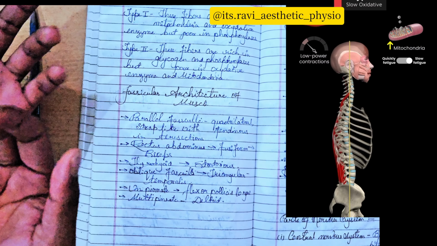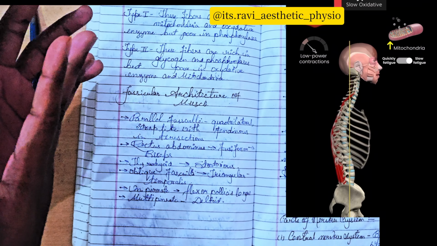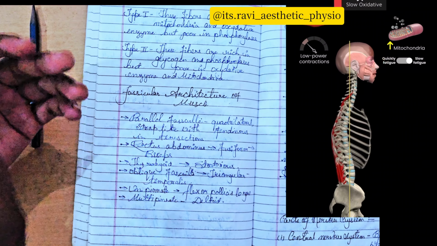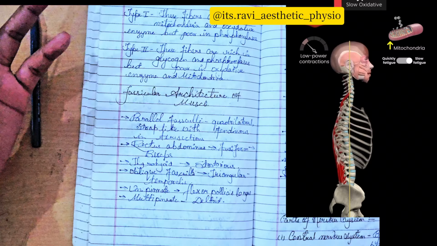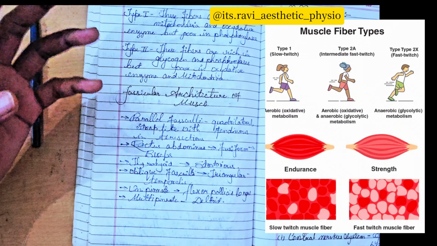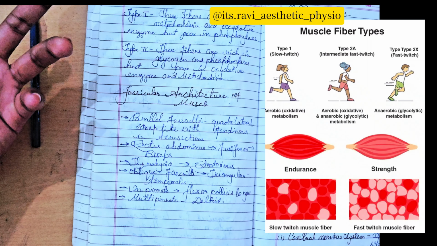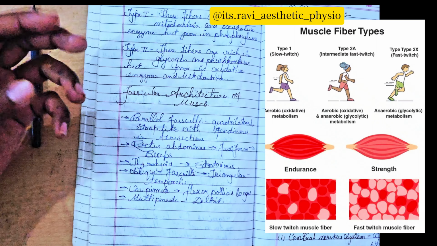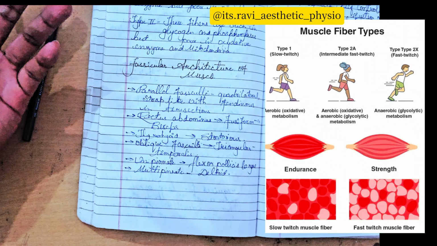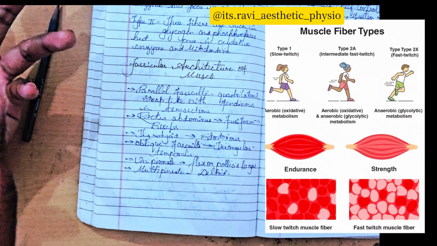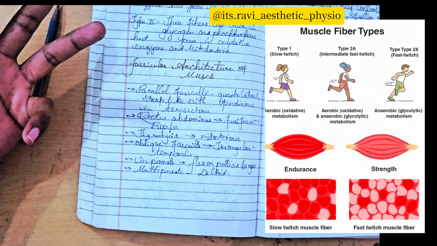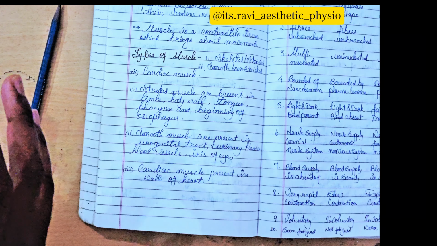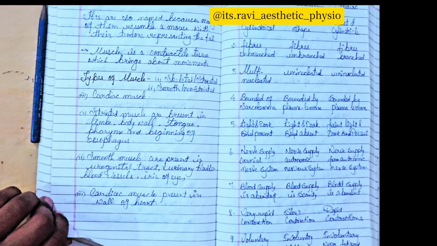If a muscle has a parallel fasciculi architecture, it is quadrilateral. If it has an oblique fasciculi structure, it is a triangular muscle, an example being temporalis. A unipennate muscle is flexor pollicis longus, and a multipennate muscle is the deltoid, which has three fibers: anterior, middle and posterior. So these are the complete muscle notes you have to write in university examinations to achieve good marks.